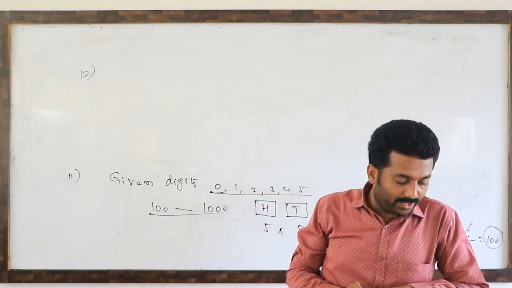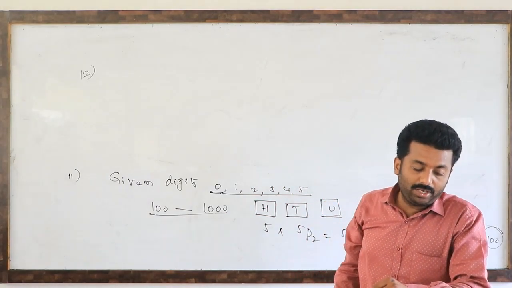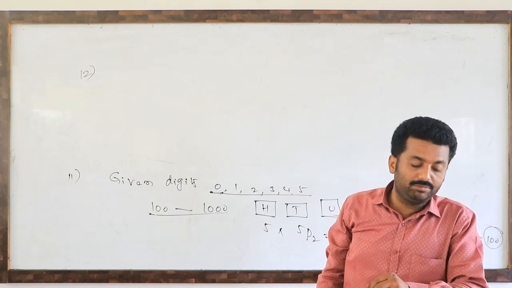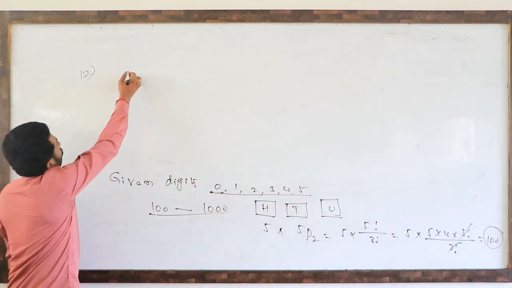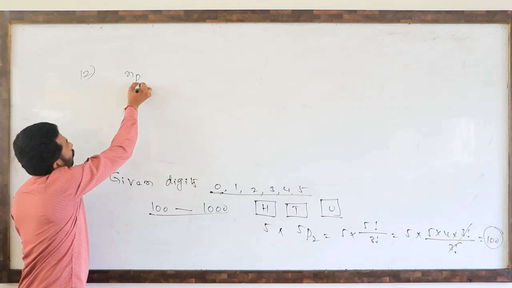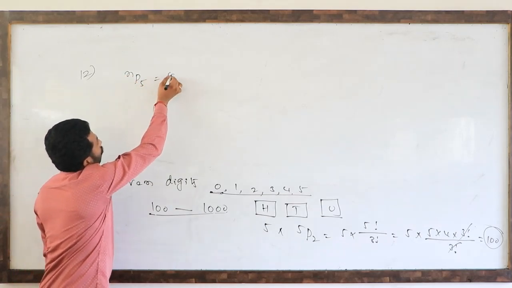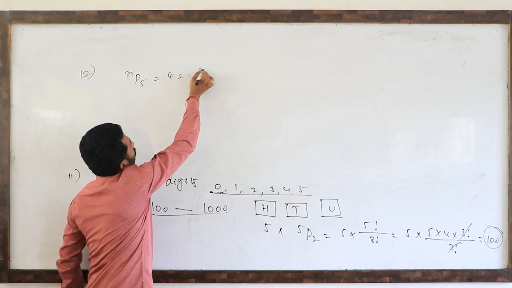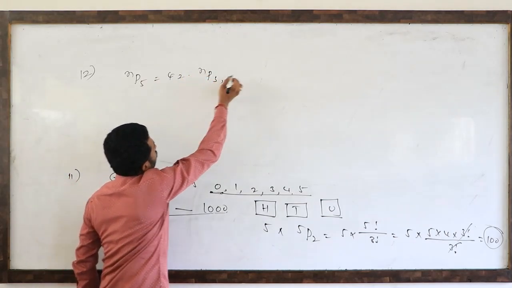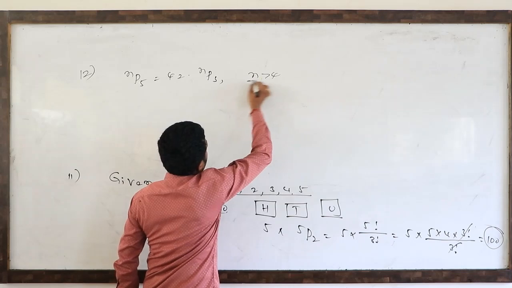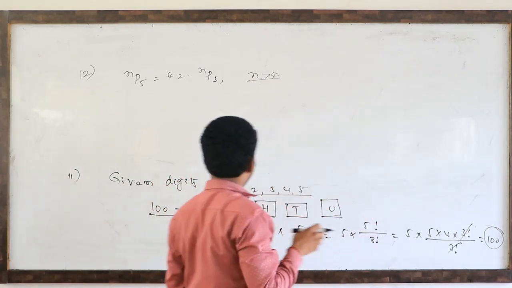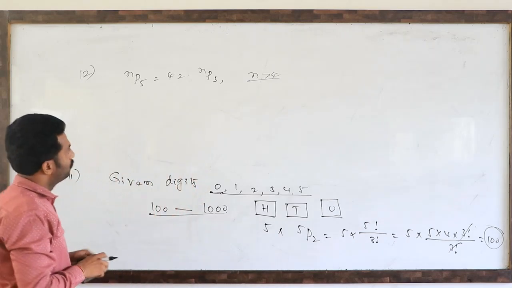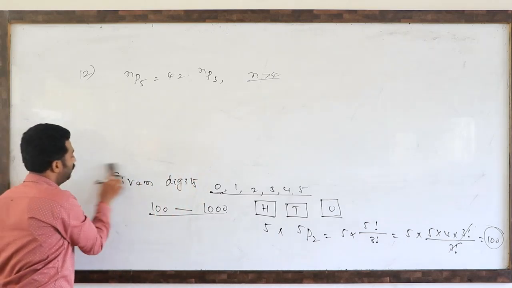Find the value of n such that nP5 equals 42 times nP3, where n is greater than 4. Yes, n is more than 4. So what is the value of n? That is the question.